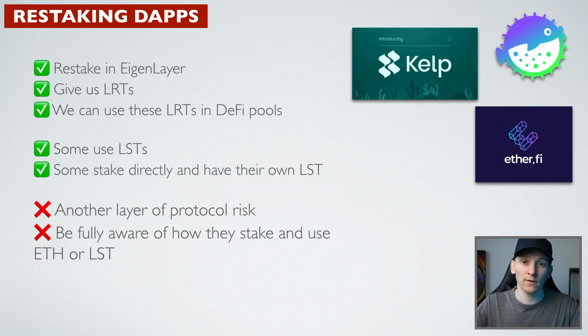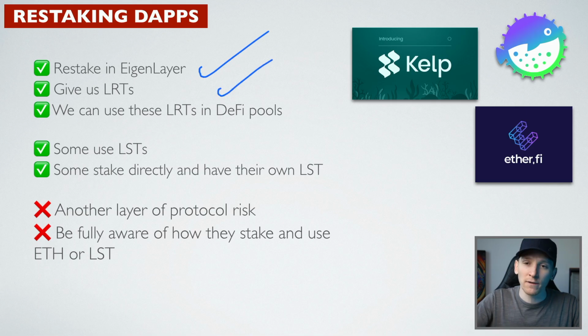Restaking dApps give us liquidity of our restaked tokens. EigenLayer doesn't give us liquidity, it locks them in the protocol. We can withdraw them, but we can't use the tokens in a liquid fashion, just like liquid staking tokens. It's either locked in or out. And then the restaking dApps allow for liquidity of our LRT, a liquid restaked token. So they restake our ETH in EigenLayer and they give us these LRTs, these liquid restaked tokens, so we can trade them and use them in DeFi.